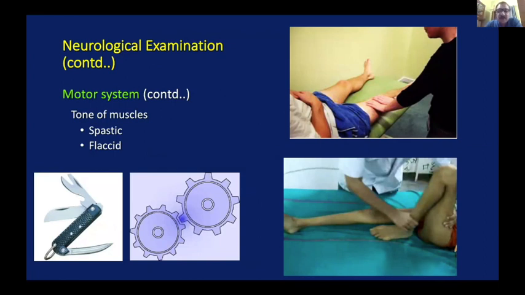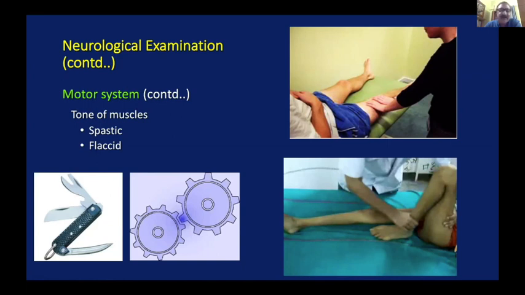Well, there are two methods to do it. Mostly it is done by log rolling. Log rolling can be done either by rolling over the lower part of the thigh, or better if it is on the shin. That is one method of testing for the amount of tension which is present in the muscles of the lower extremity. The other is to move the limb through its range of movement and try to assess what is the basic tone of the muscles.